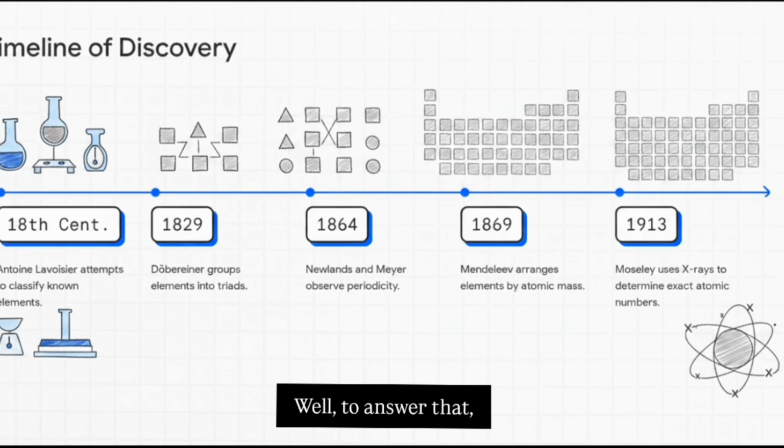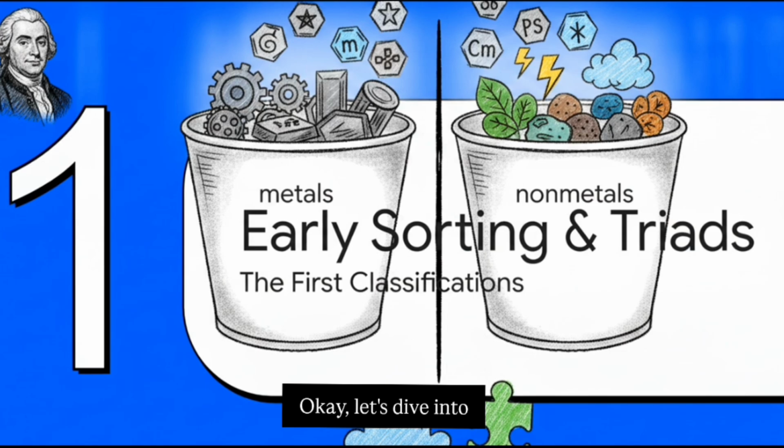Well, to answer that, we're going to track the brilliant minds who slowly cracked the code. We'll move from the 18th century with Lavoisier through to 1829 with Dobereiner, hit the 1864 breakthroughs from Newlands and Meyer, look at Mendeleev's genius in 1869, and finally reach Moseley in 1913. Okay, let's dive into this.